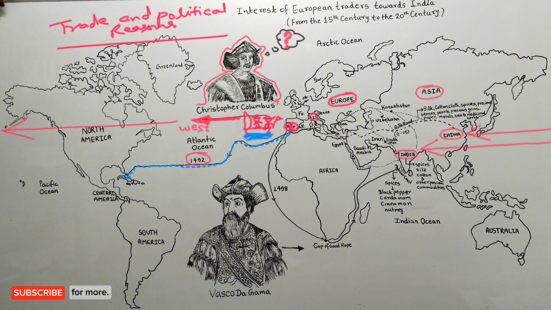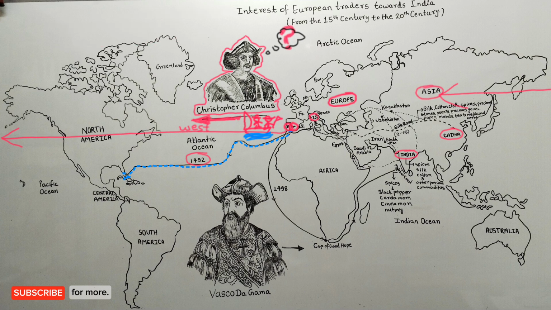But Columbus' thinking proved wrong because he did not know the real size of the earth. He thought that Asia was closer to Europe, while in reality, America was the continent in between, about which Columbus did not know. Columbus was trying to reach India and China from the west direction. He thought that if he went to the west of the Atlantic Ocean, he could reach India quickly. But in 1492, Columbus accidentally reached America.